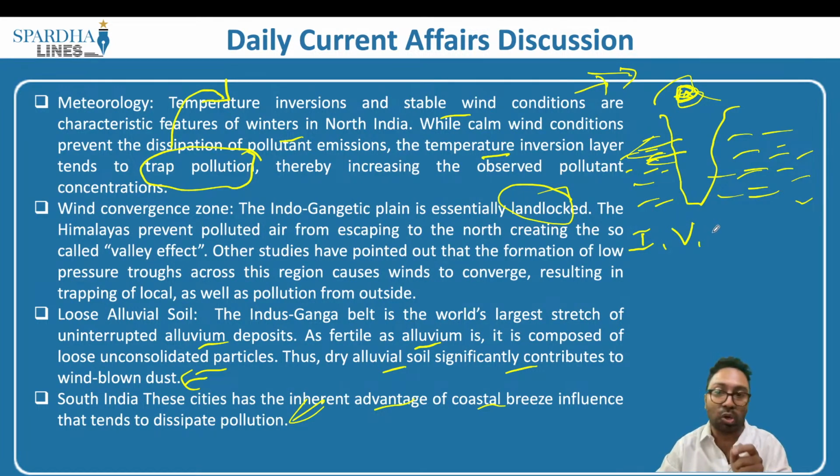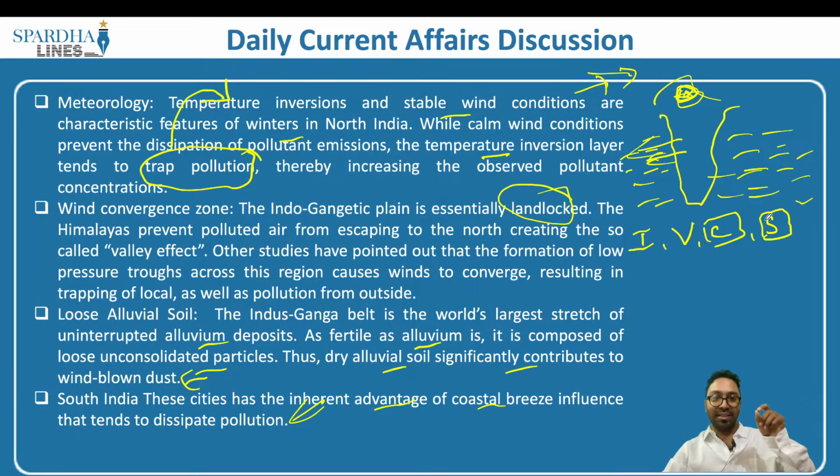Then we have the coal industries, which also give out a lot of pollution, and there are dust activities taking place in Delhi. We also know that stubble burning is a major cause of pollution in states like Haryana and Punjab, and also in Delhi. These are some of the reasons why there is excessive pollution.